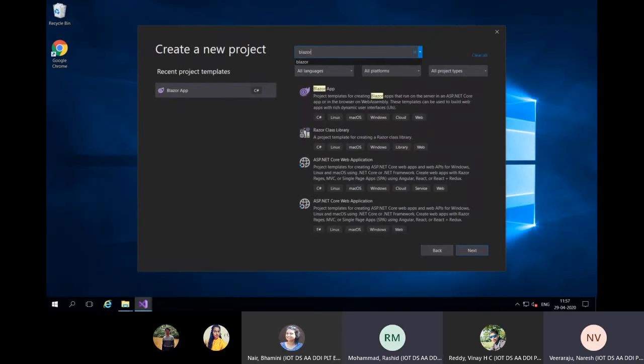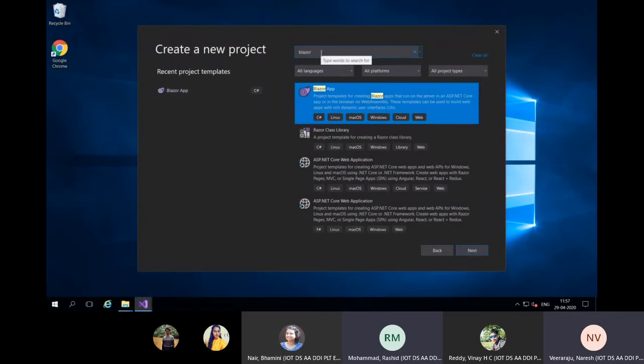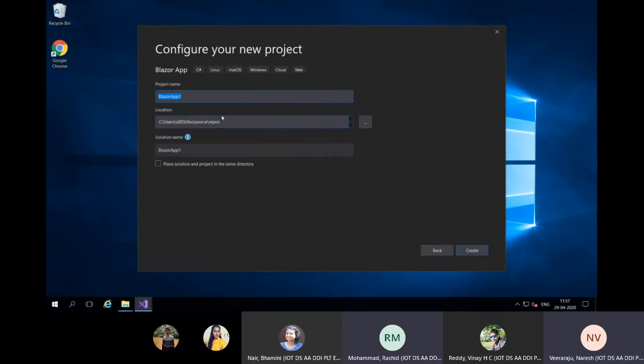So create a new project. You'll look for Blazor here. It'll show other kinds of things too, but Blazor app is the new thing. Visual Studio 2019 comes with this Blazor app template. Then choose next.